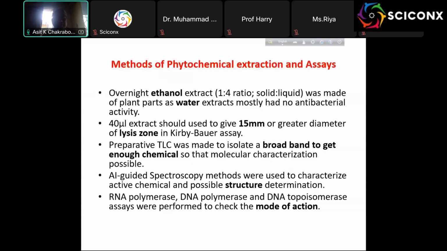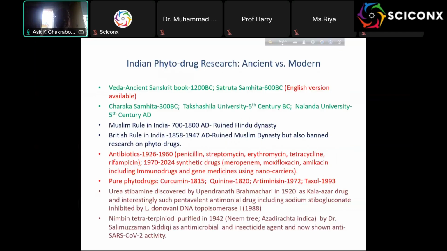These are the methods: extraction in ethanol, then loading into the Kirby-Bauer test and seeing the lysis zone, then purifying the phytochemical through TLC, and assaying RNA polymerase, DNA polymerase, and also DNA topoisomerase. In our ancient Sanskrit books in India, the Vedas and Charaka Samhita,